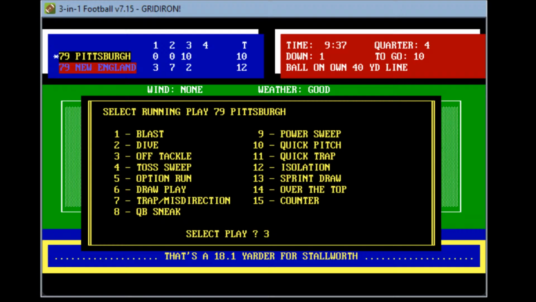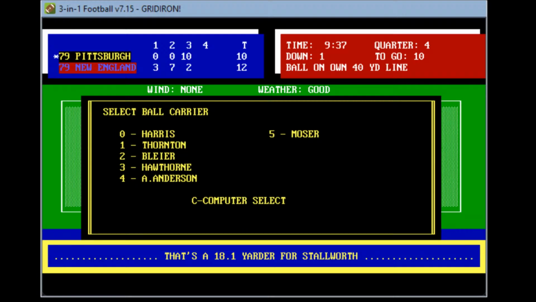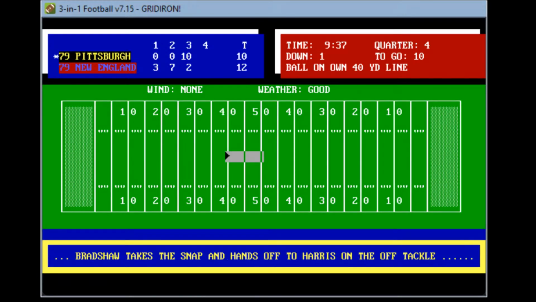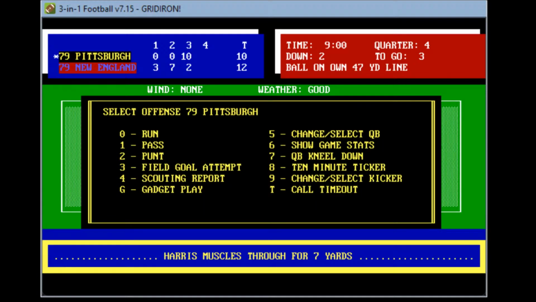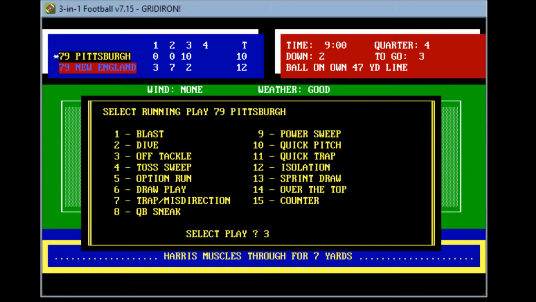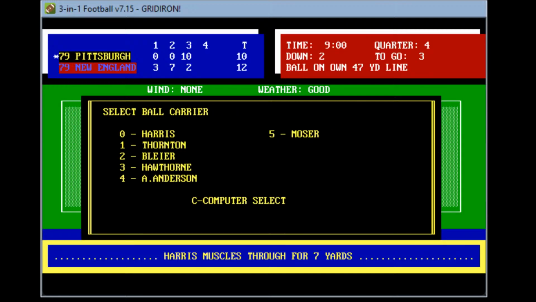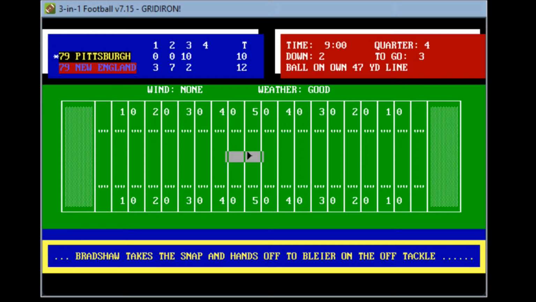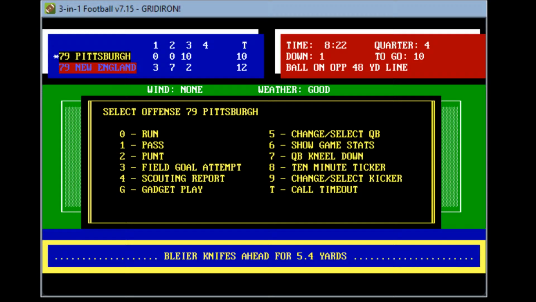Let's go ahead and off tackle we can to Sidney Thornton if we can. Oh, Harris is good. Franco's kind of back. Let's hand it to Franco here. Gets to the 47-yard line, so a big gain of 7 for Franco. He goes ahead and gets the oxygen mask back on. He seems to be struggling a little bit today with the football. Again, let's put an off tackle here and let's hand it to Blyer now. They've got time to do this. He takes the snap, hands to Blyer, gets about 5 yards, and a first down Pittsburgh. 1st down and 10 at the opponent 48-yard line. 8:22 to play, fourth period.